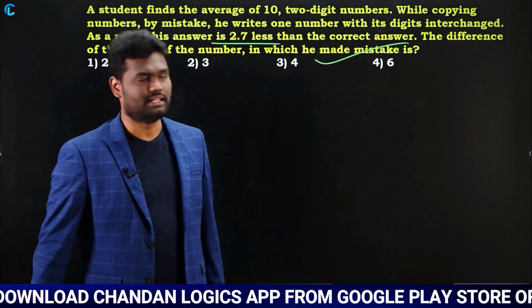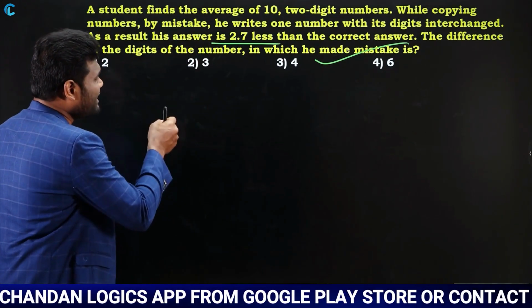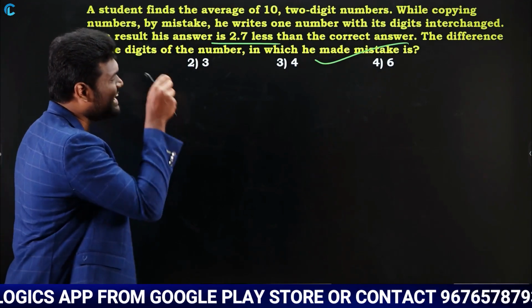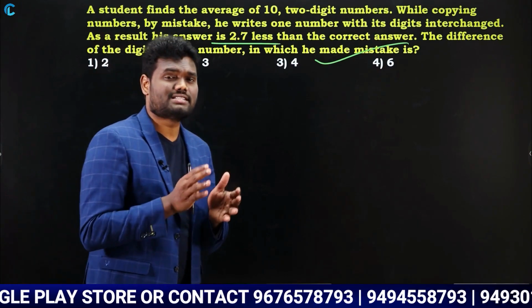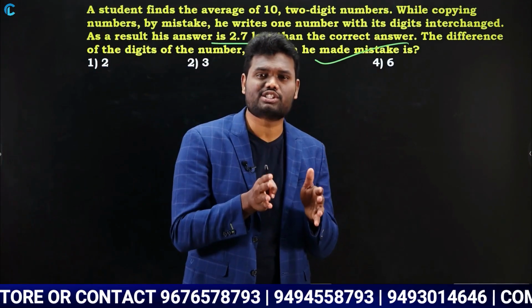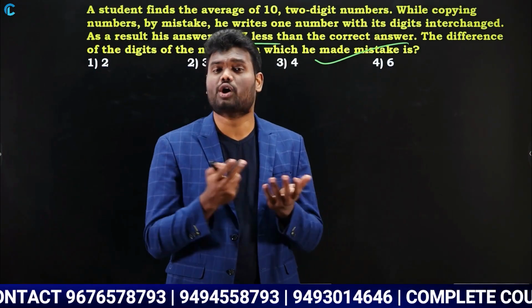Due to this, the answer came out 2.7 less than the correct answer. Now your question is, what is the difference of the digits of that number which was entered wrongly?